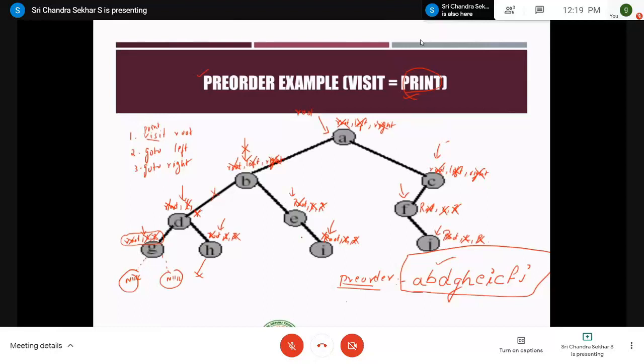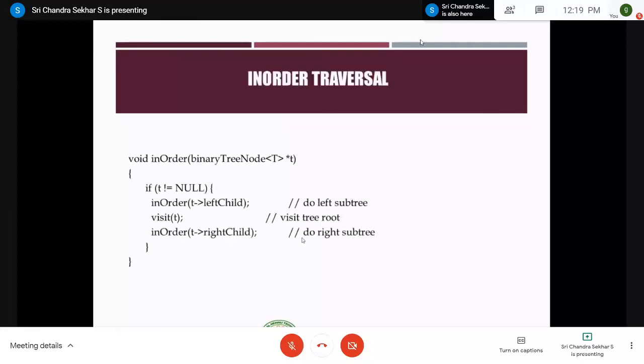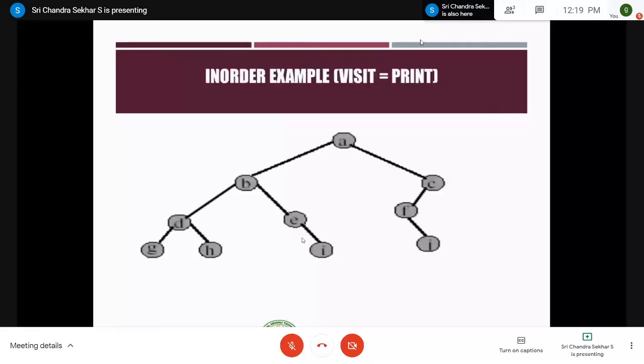Now let me check whether the answer is correct or not, right? So the pre-order traversal is A, B, D, G, H, E, I, C, F, J, right? It's true, right? Now let me move to the in-order traversal. In-order traversal for the same binary tree, which we have discussed for the pre-order traversal, right? This is the coding part, this is not important, and this is how the in-order example is given.